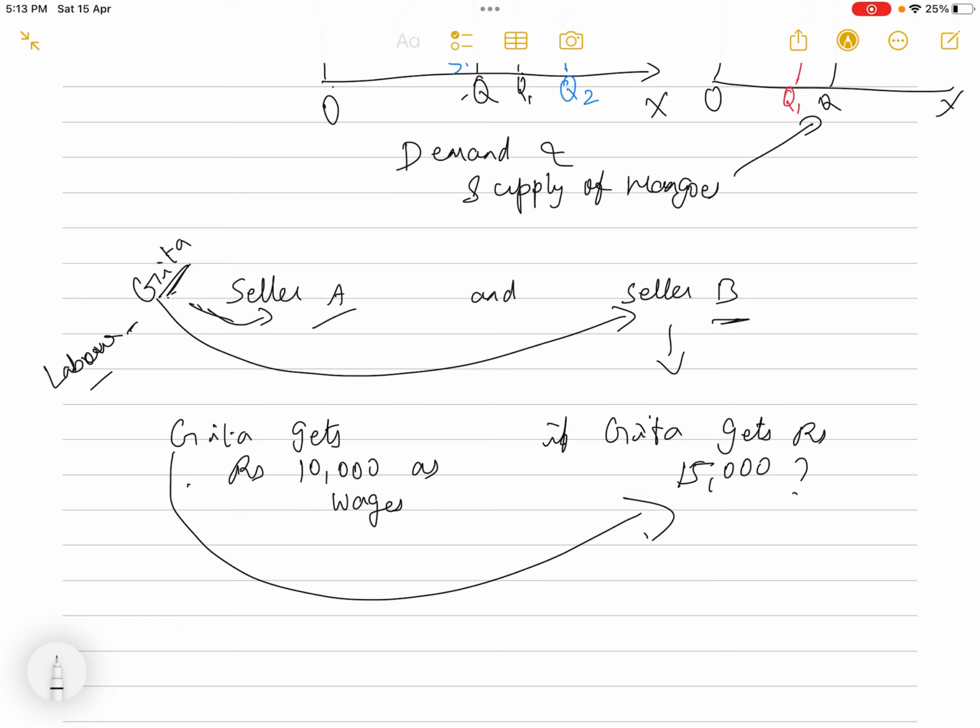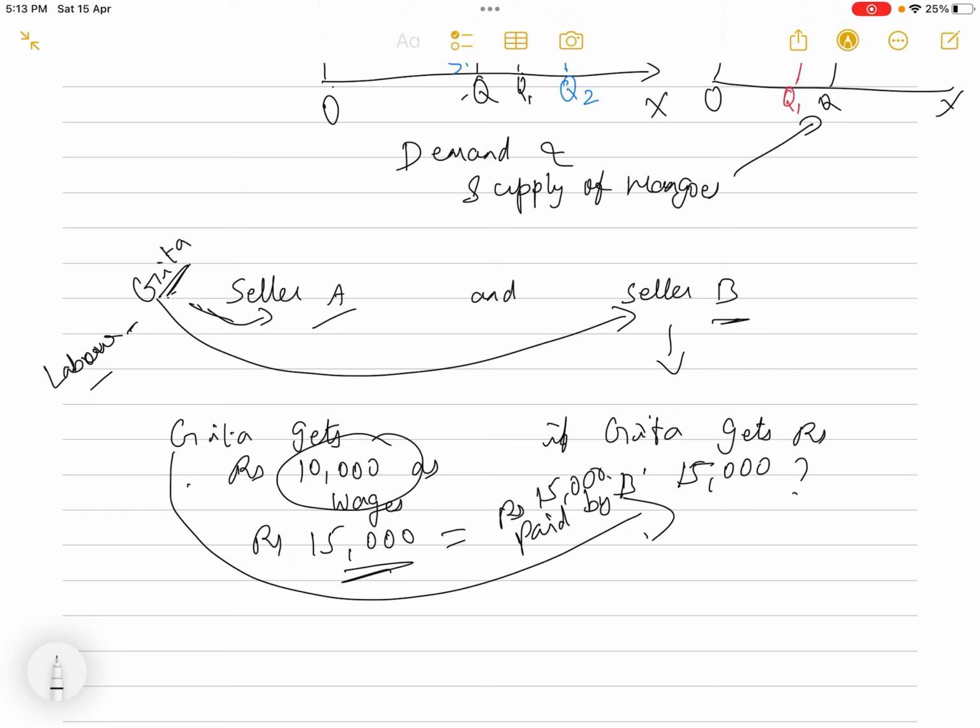So seller B knows that if he pays higher wages, Geeta will come to him for work. And seller A also knows that seller B is paying higher wages, so he should also pay higher wages.